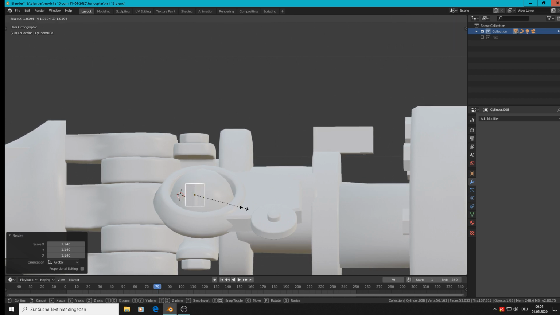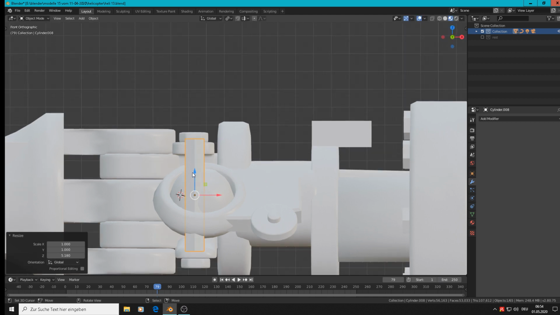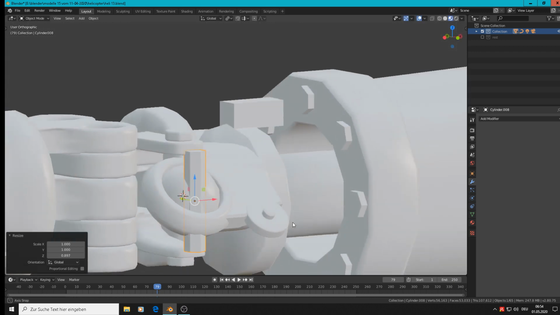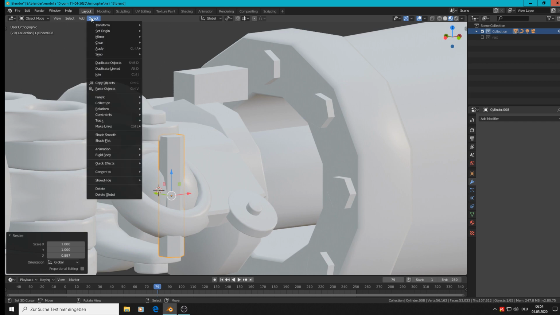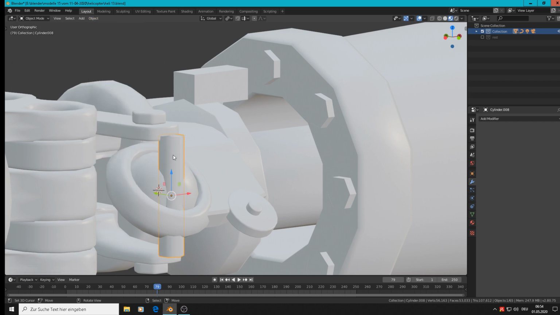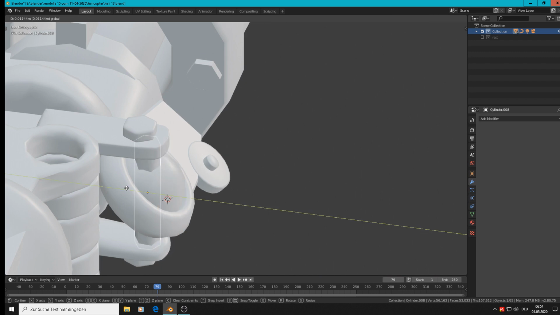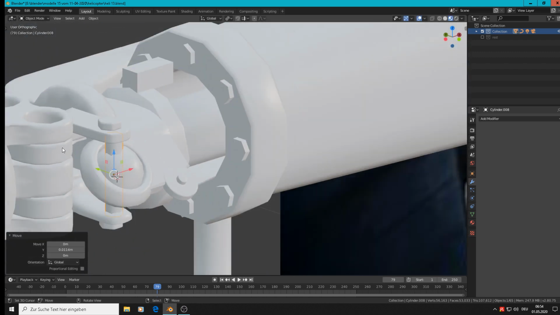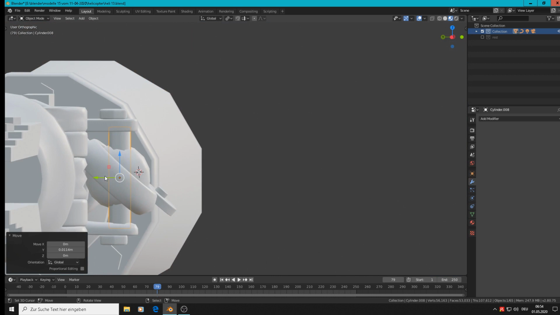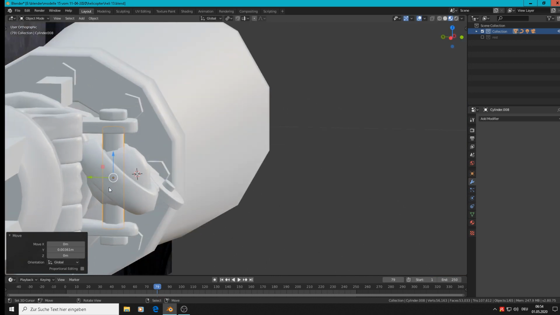Scale Z, front view, numpad 1, scale Z again. Good. We take here shade smooth, so it looks round, but it is not round, but that gives you a good look. That is good. So that is the screw.